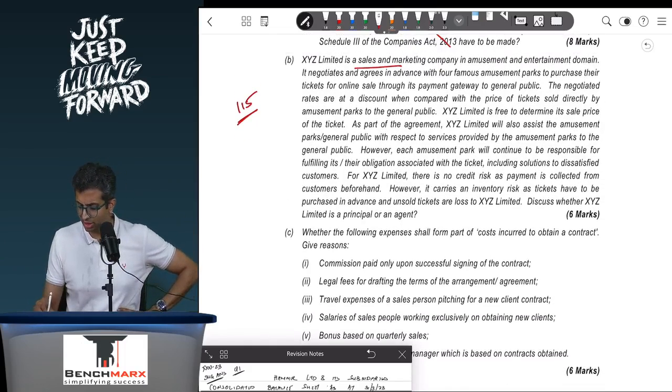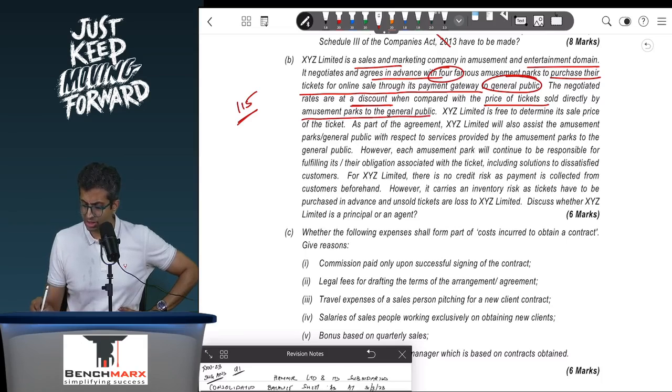XYZ is a sales and marketing commission company in the entertainment domain, negotiates and agrees in advance with 4 famous amusement parks to purchase their tickets for online sale through its payment gateway to the public. The negotiated rates are at a discount when compared to the price of the tickets sold directly by the amusement parks to the general public, and XYZ is free to determine its sale price on the ticket. So XYZ has pricing discretion. So this is the first important part.